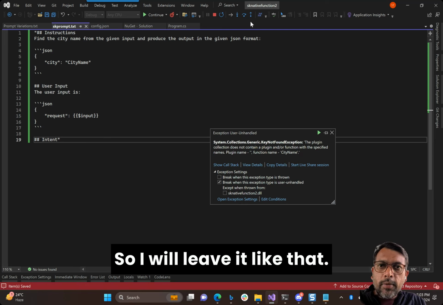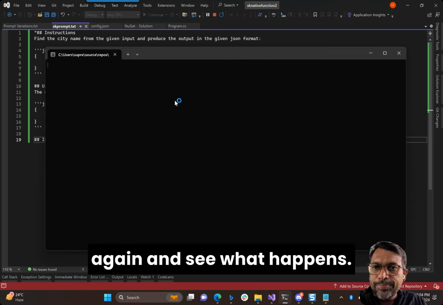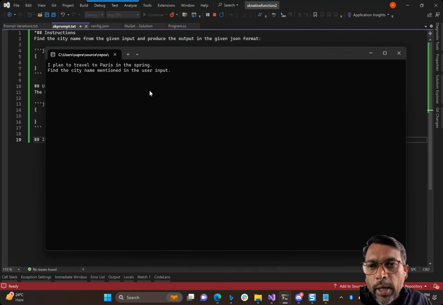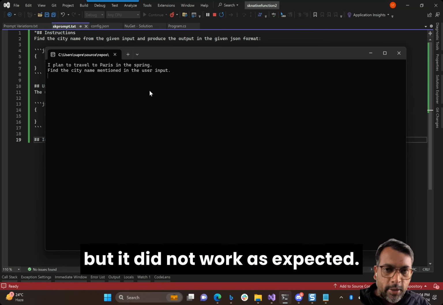Okay, so I will leave it like that. Now let's run the application again and see what happens. See, it did accept that as a valid prompt, but it did not work as expected.